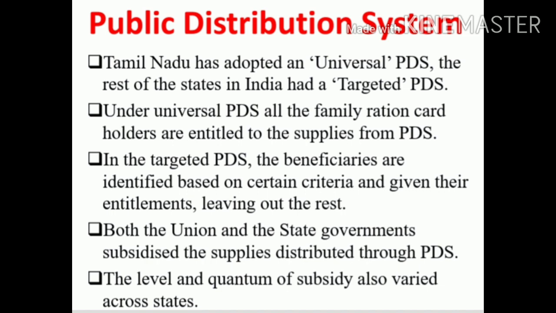The quantum is the quantity of the product, and the subsidy rate will also differ from state to state in our country under the public distribution system. In Tamil Nadu we are following the universal public distribution system.